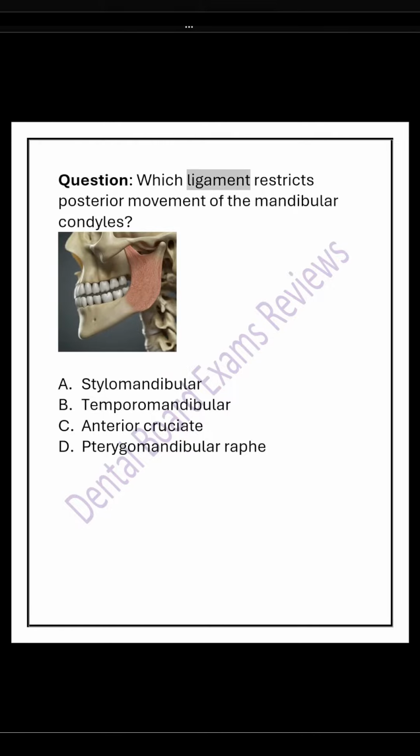Question: which ligament restricts posterior movement of the mandibular condyles? A. Stylomandibular. B. Temporomandibular. C. Anterior cruciate. D. Pterygomandibular raphe. The answer is B. Temporomandibular ligament is also called external lateral ligament. It functions to limit posterior displacement of the TMJ condyle and limits excess downward movement of the mandible.